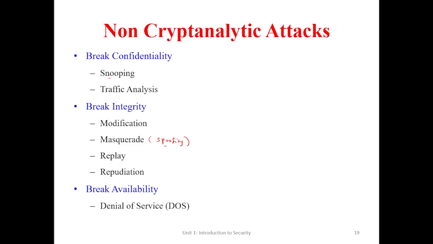That information is called secret information or protected information. That is confidentiality. Breaking confidentiality means an attacker tries to steal that secret information in an unauthorized way.